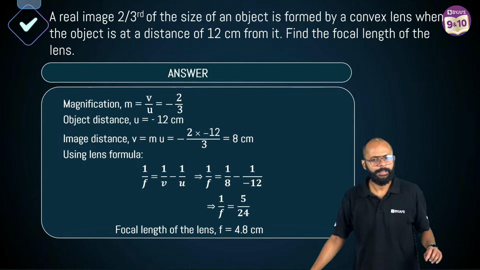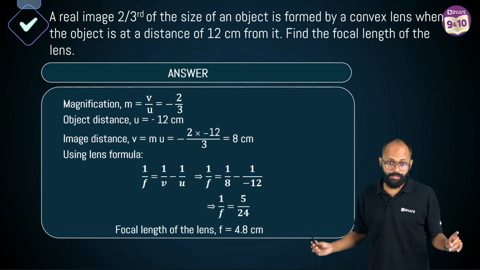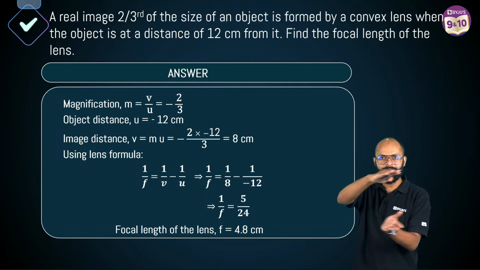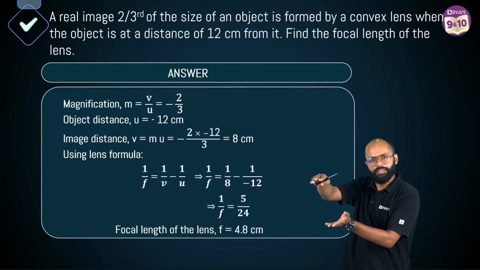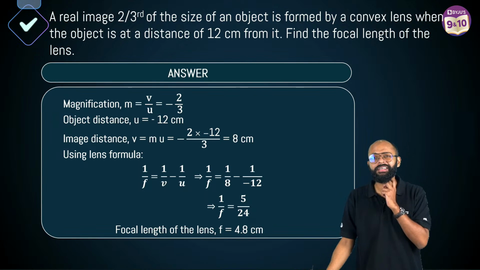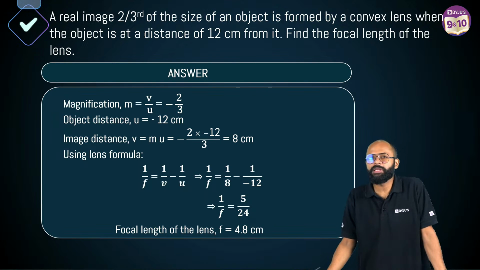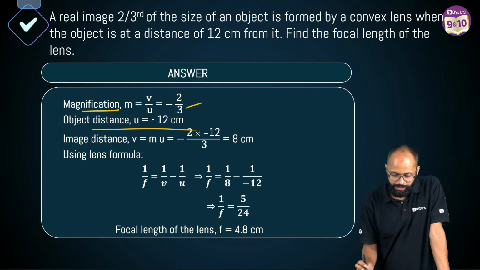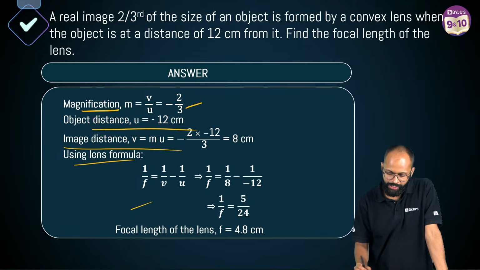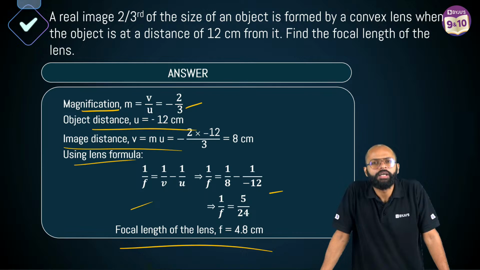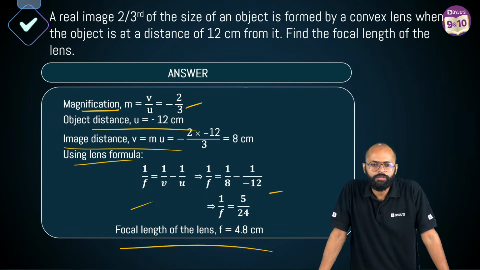Excellent. Yes. Correct? Nice. Plane mirror. Infinite. If you put parallel rays on the plane mirror, they will reflect back parallelly. Where will they meet? Where do parallel rays meet? Infinity. Focal length of plane mirror is infinity. Magnification is equal to minus 2 by 3. First thing, important. Object distance given, image distance given, using lens formula, and focal length is given to you, 4.8 centimeters. Easy. Is it clear? Everybody, you will solve it, right? Say yes, quickly. Okay?